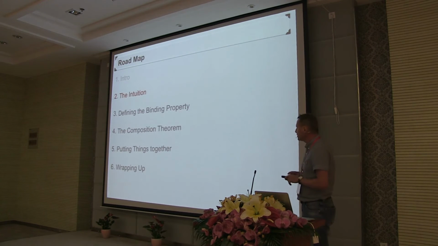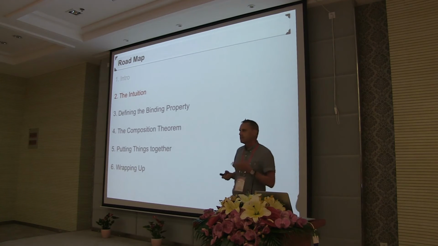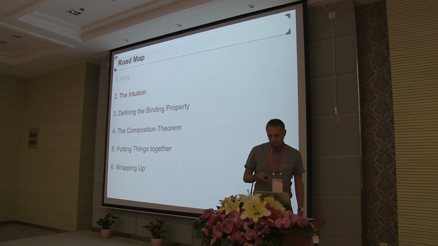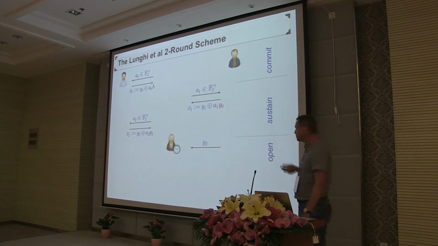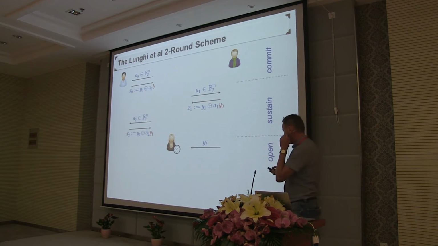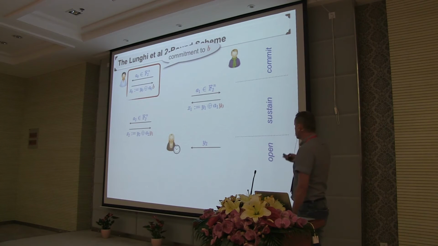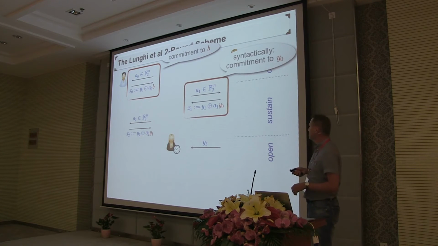Okay, so next I want to give you first some intuition for why we expect this scheme to be secure, and our approach for proving it secure is to make this intuition rigorous. Let's have another look at how the scheme works. As I've already pointed out, the actual commit phase is just a standard commitment to the bit B using the CHSH commitment scheme. Now the first round in the sustain phase is, syntactically, just a commitment for the opening information for the commitment produced in the commit phase.